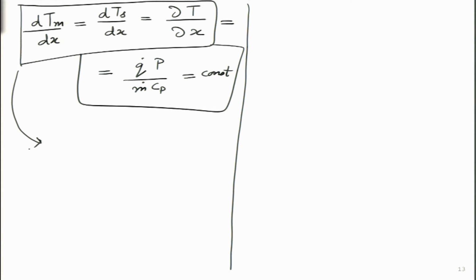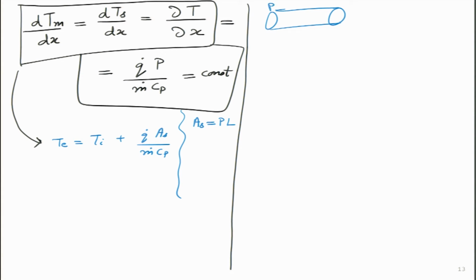From the previous slide, I will just copy one equation that I have written, which is exit temperature is inlet temperature plus q dot As divided by m dot Cp. So, two parameters I want to introduce over here. As I will write as perimeter of the tube multiplied by its length, and this is very simple because if this is the perimeter of the tube and this is the length, then the whole surface area As is simply perimeter into length, and for a cylinder the perimeter value is 2 pi r naught, because the perimeter is a circle. So, the As value we have written over here.